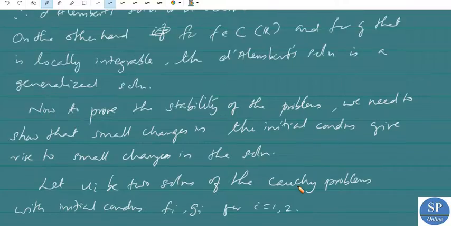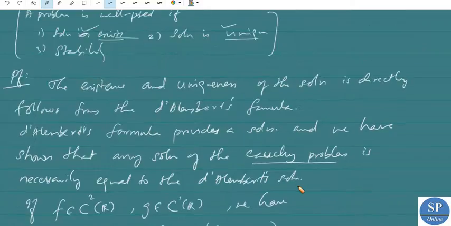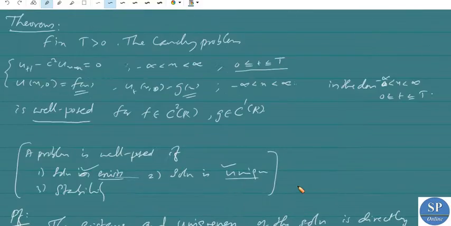That means our Cauchy problem is this actually. So u1 is for, if we have two initial conditions, one is f1, g1, another is f2, g2.